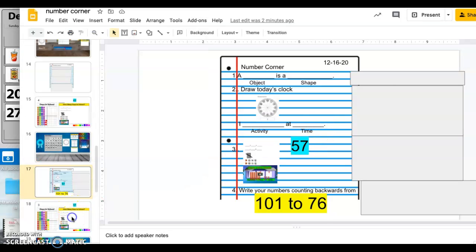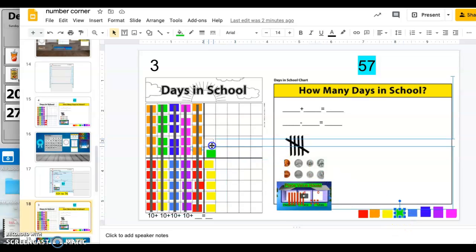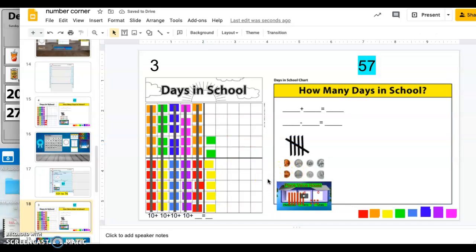Next to number 3, we are looking at the number of days we've been in school. So as of yesterday, we were in school for 56 days. Now we've been in school for one more day, which is 57. One more than 56 is 57. So for number 3, you are going to represent the number 57.